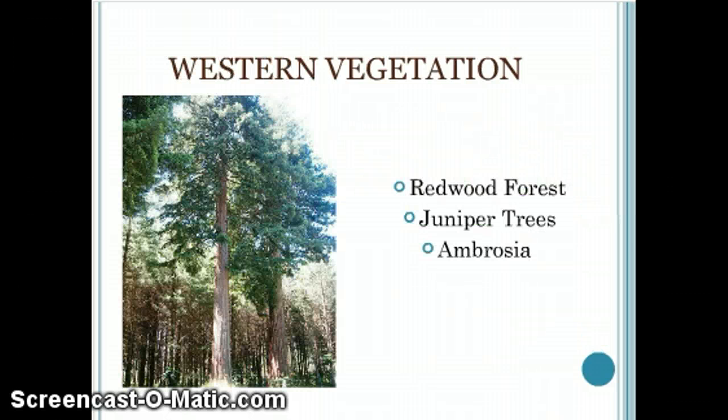In the west region, there are trees and lots of them. The Yellowstone National Park, as mentioned previously, is a preserved area of forests for wildlife. The west also contains the redwood forest, which are the largest trees that are alive and still growing. The juniper trees and ragweed ambrosia also exist in the west as well.